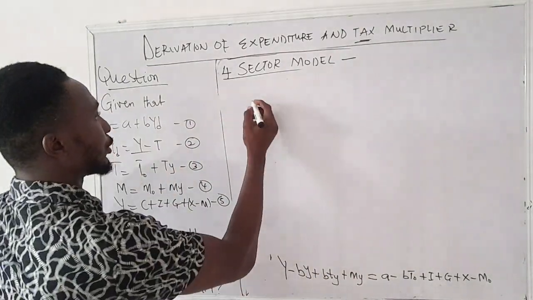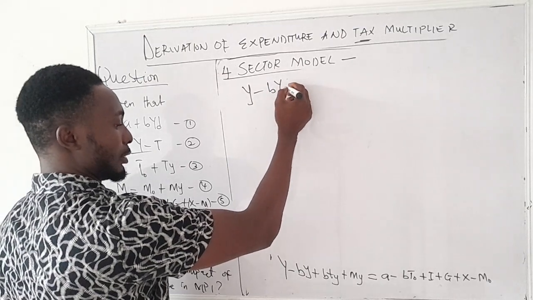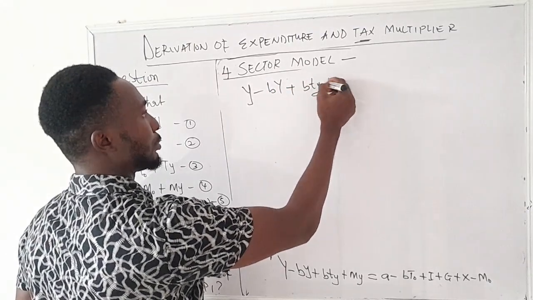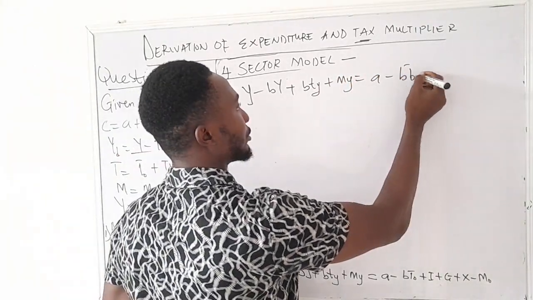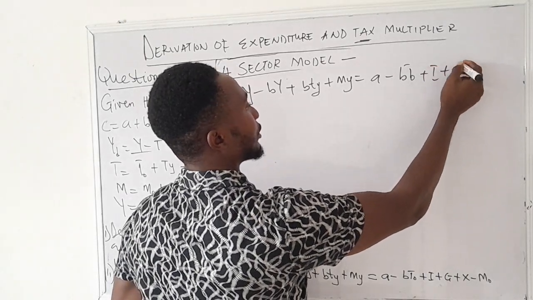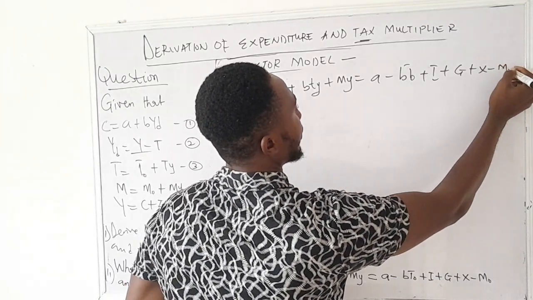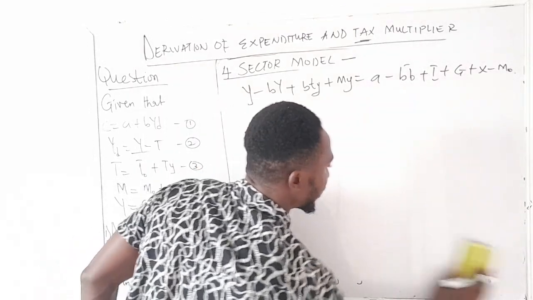Okay, so I'll just bring this one back here. We have y minus by plus bty plus my is equal to a minus bt0 plus I plus g plus x minus m0. So we have this now.